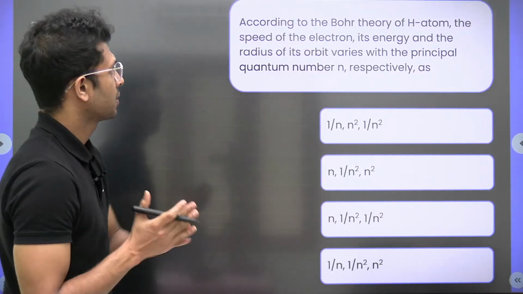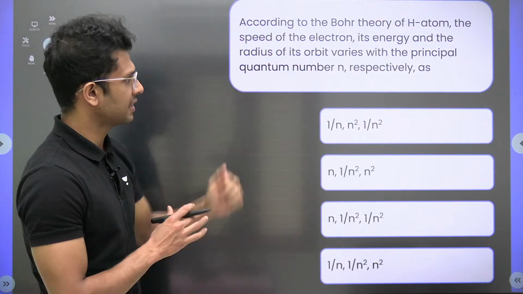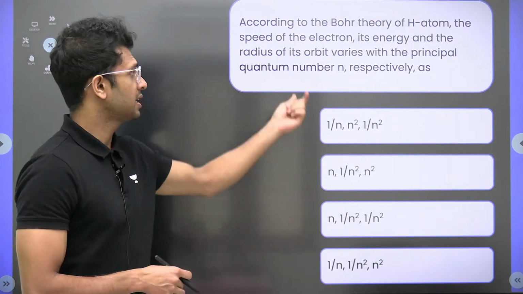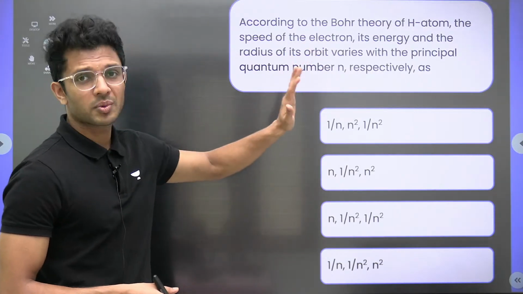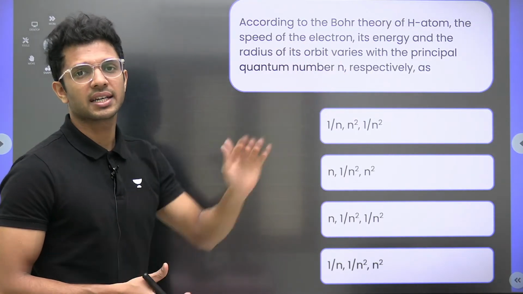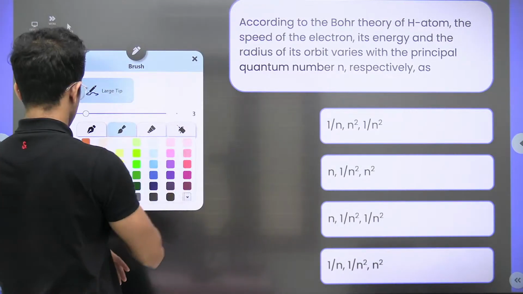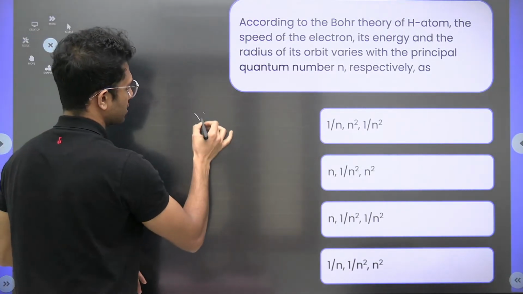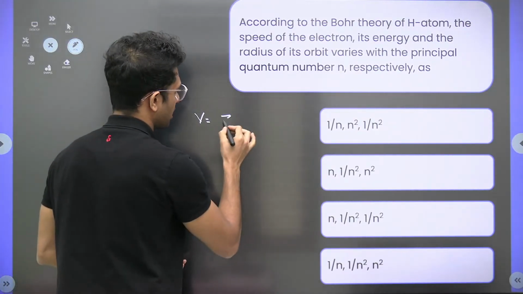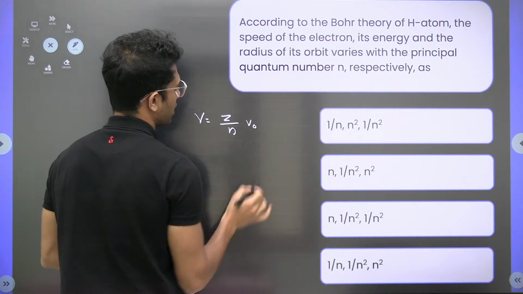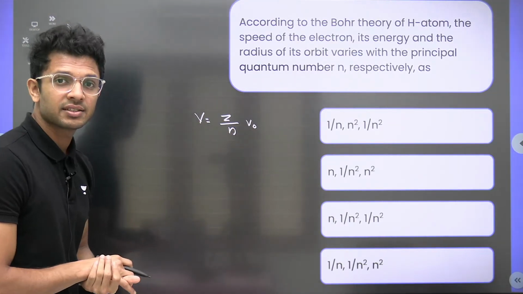Look, everyone. According to the Bohr theory of the hydrogen atom, the speed of the electron, its energy and its radius, how are they dependent on the orbital number n? Very simple. Write down the formula for each and see how they are related to the orbital number. Starting with the speed, the speed V of an electron in any orbit is given by the formula V = (Z/n) V naught. V naught is a constant, Z is the atomic number, and n is the orbital number.